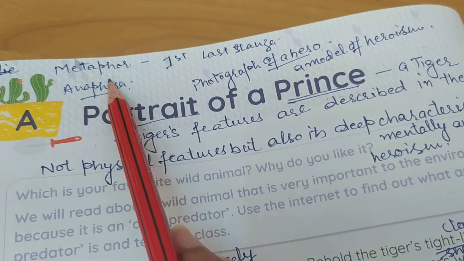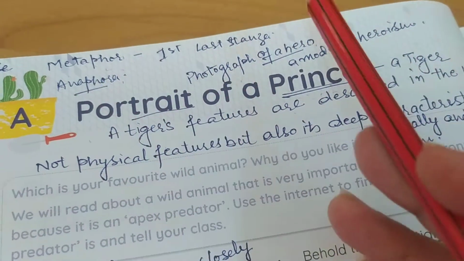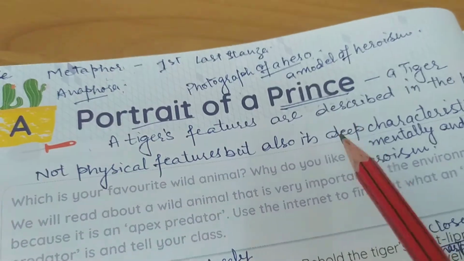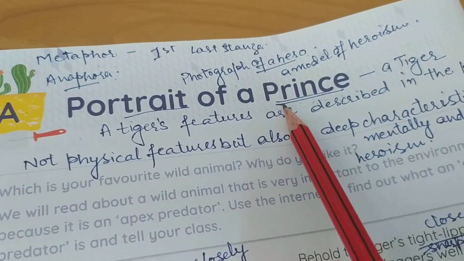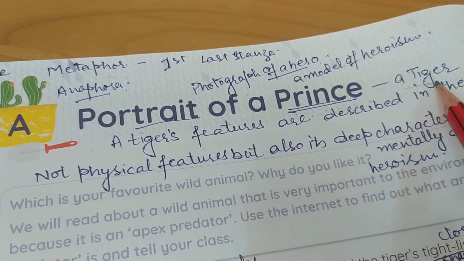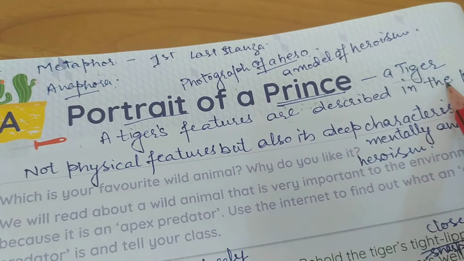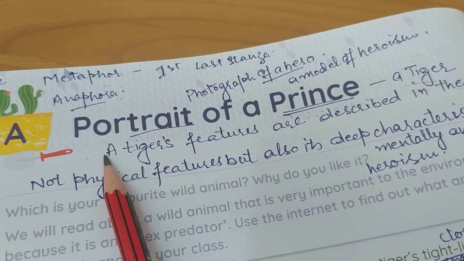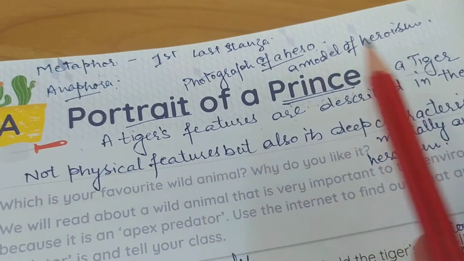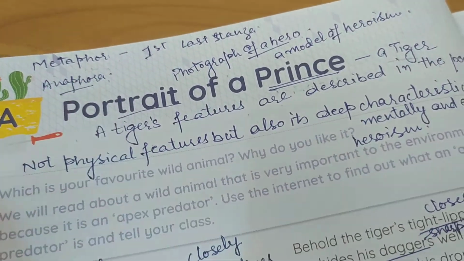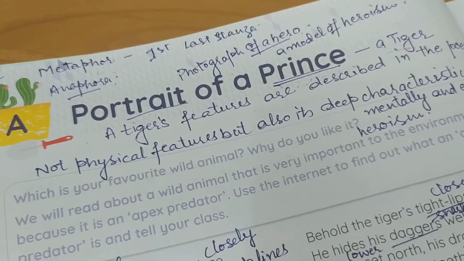It is an implied comparison, an indirect comparison between two things. So here the living prince, a human being, is compared to a tiger indirectly. There is no direct comparison. Direct comparison is called simile. But it is an indirect comparison. So that is why we call it a metaphor, right?